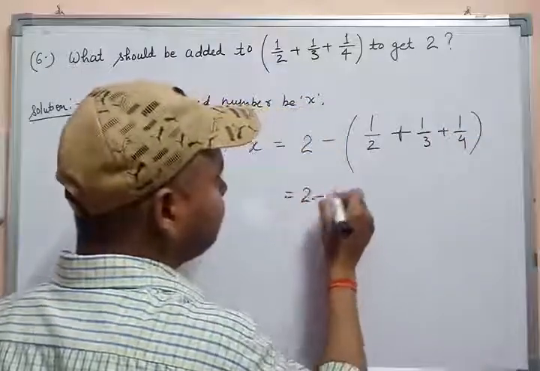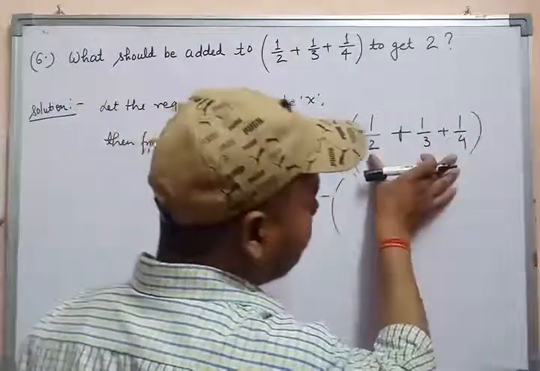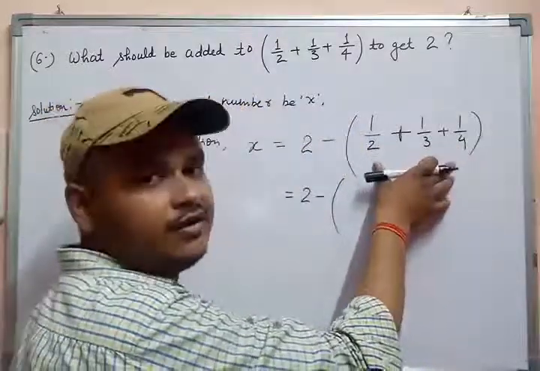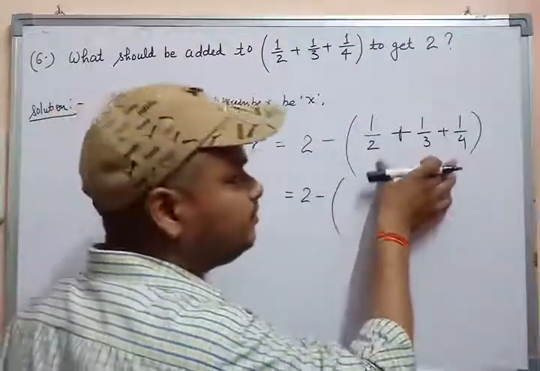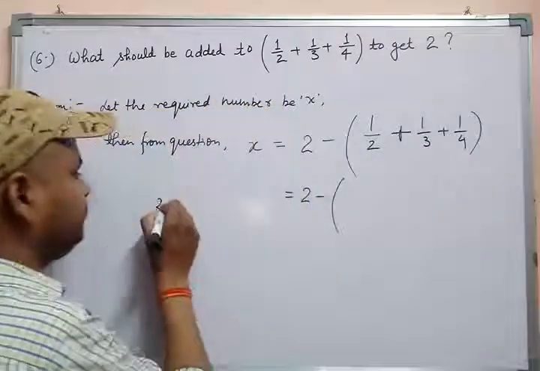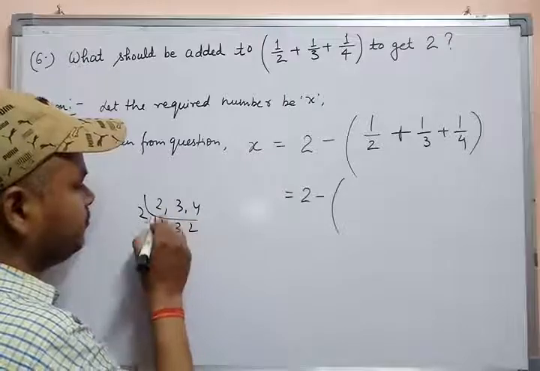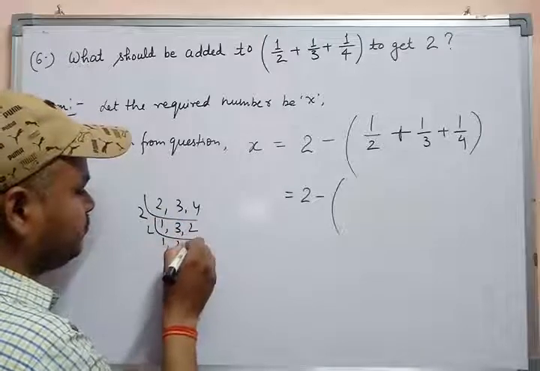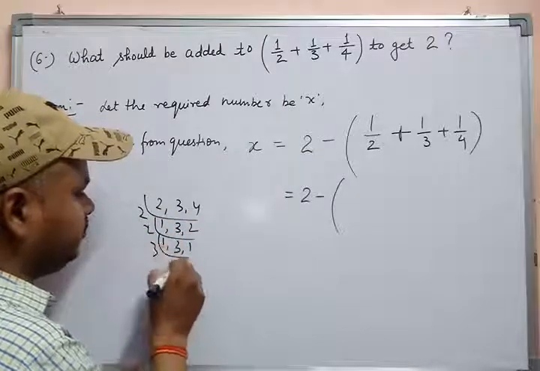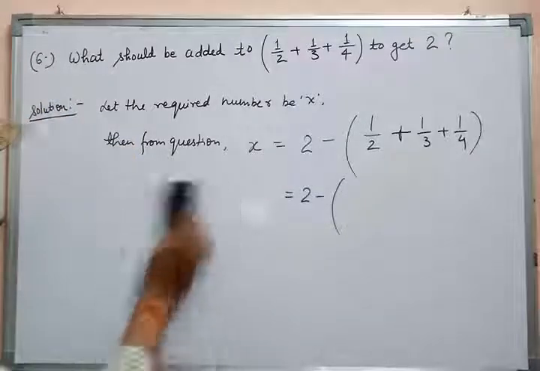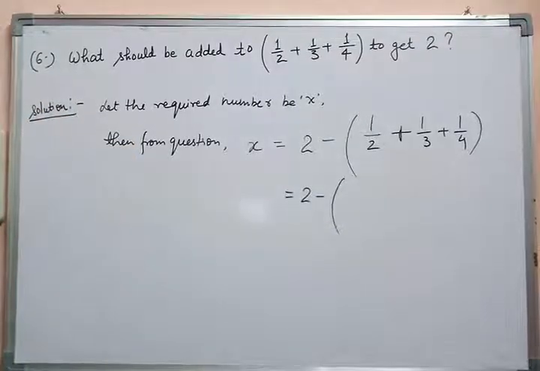Now these are all examples of unlike rational numbers. So first of all, you have to find the LCM of 2, 3, 4. 2 2s are 4, 4 3s are 12. So students, 12 is the LCM.